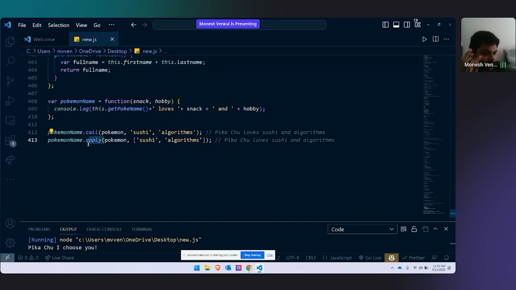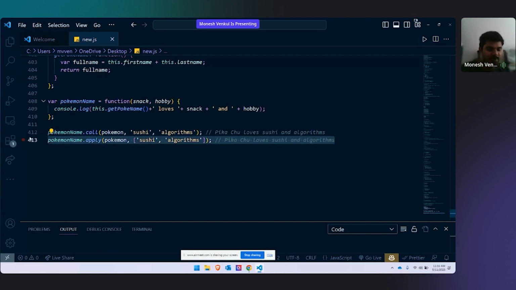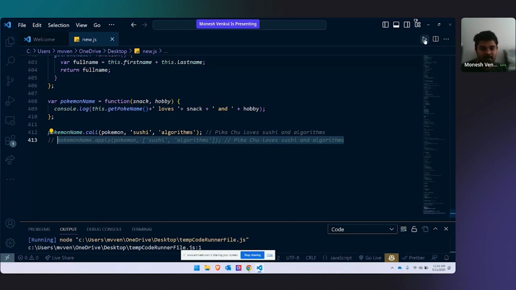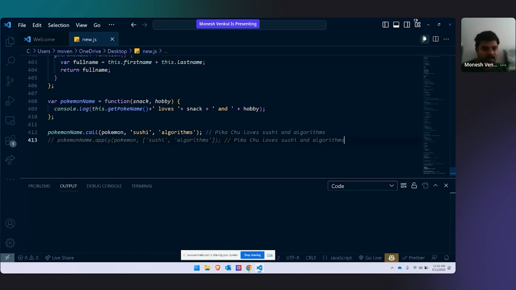If you are sending those parameters separately, like sushi, comma, algorithms, you can use call. If you are sending the parameters using an array, you will be using apply. That's it. In both cases, same output. If I run the code, Pikachu loves sushi and algorithms.